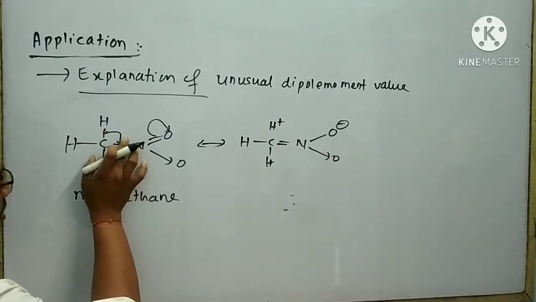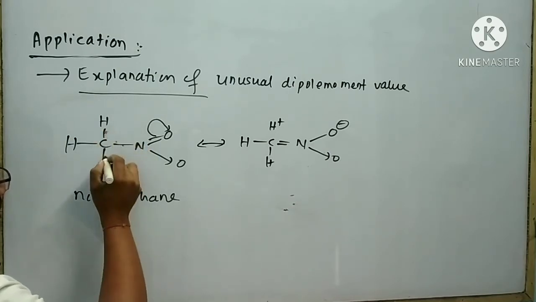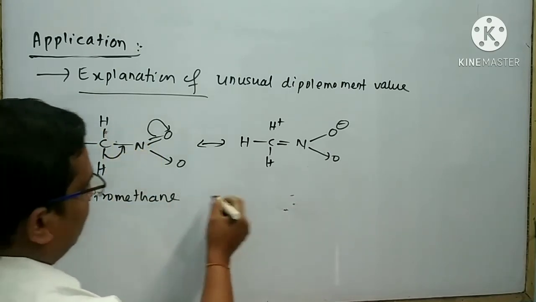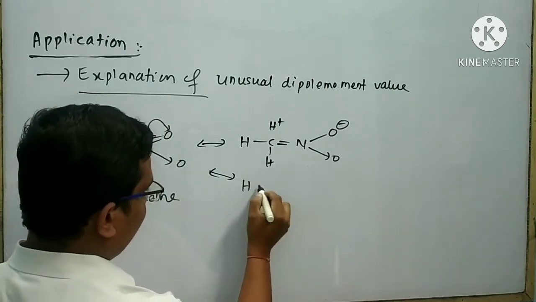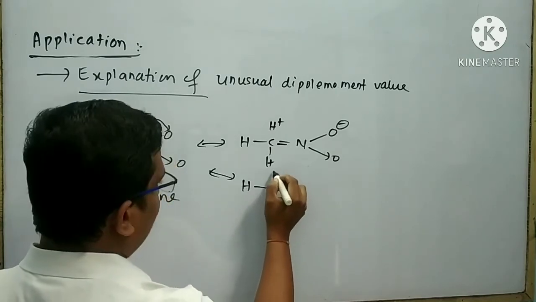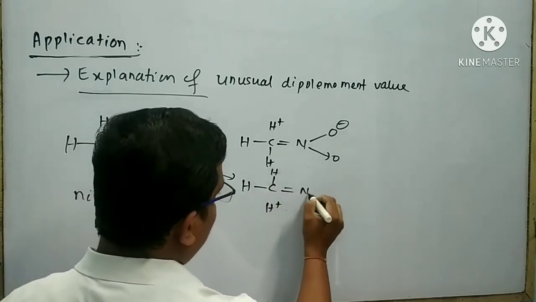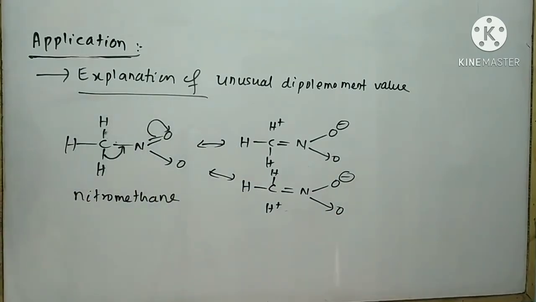Similarly, I can draw another hyperconjugated structure like this, forming a double bond like this. Another hyperconjugated structure is: H–C, here H plus, here bond H, double bond N, bond O minus, coordinate bond oxygen.